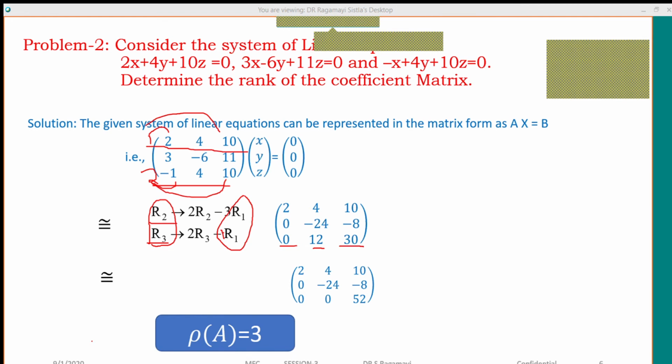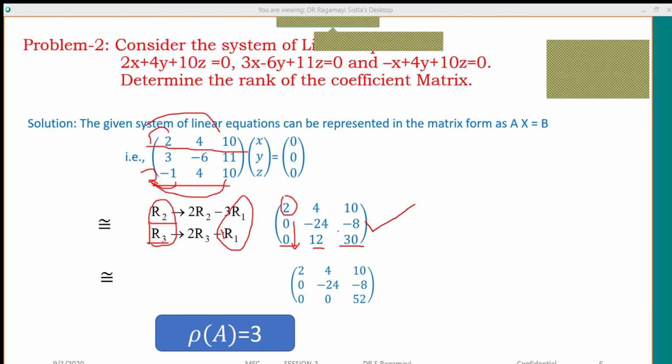So what I have explained to you: taking the 1 positioned element, make the below elements 0. Have we done it or not? We completed successfully. Now we go for the second transformation. In the second transformation, what is our key row? Our key row must be the second row.